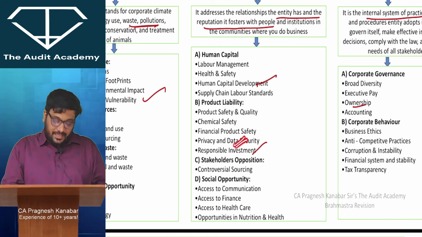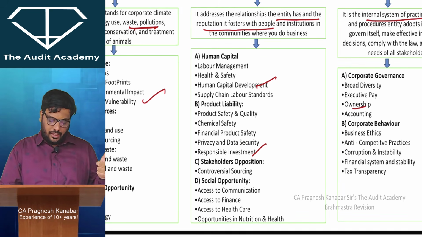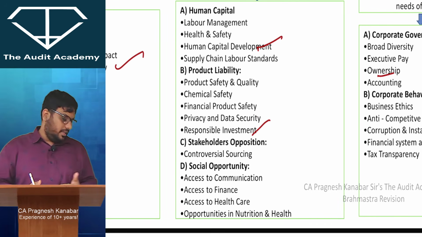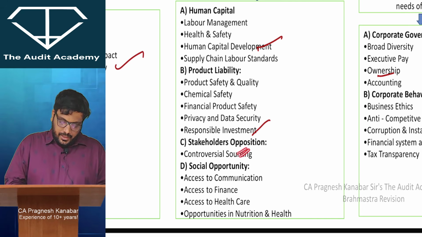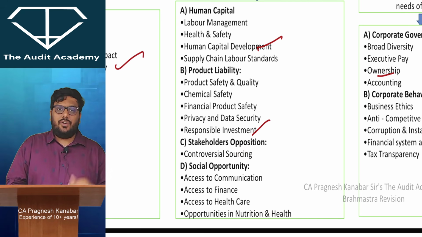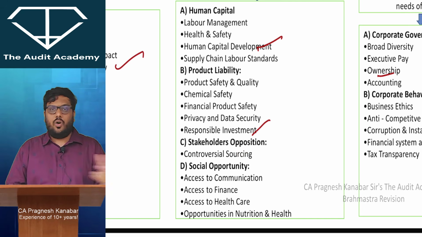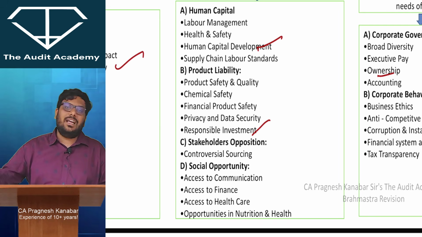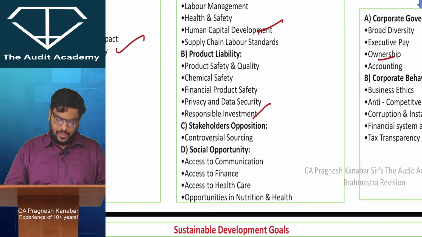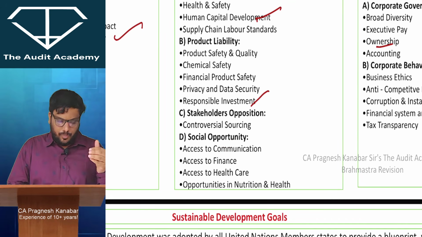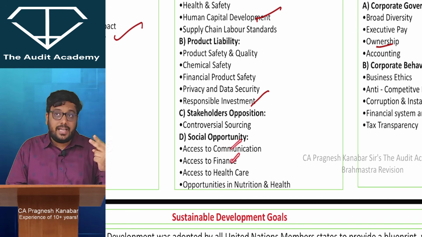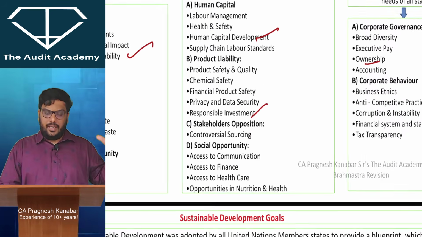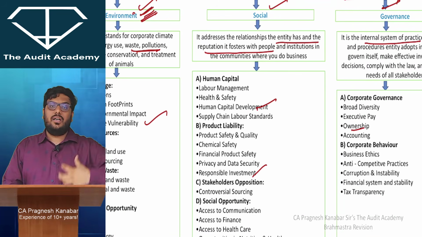Privacy, data security, Apple iPhone: social. Responsible investment, ensuring that investment does not harm the society, is also social. What if there is a stakeholder opposition? For example, you are buying goods from Pakistan and all of a sudden there is a stakeholder opposition, controversial sourcing like that. What if you are killing animals, taking leather? Controversial sourcing, stakeholder opposition. Social opportunity: access to communication, access to finance. Everyone should have access to banking, communication, healthcare, nutrition and health. All of that is social. You are taking care of the people.